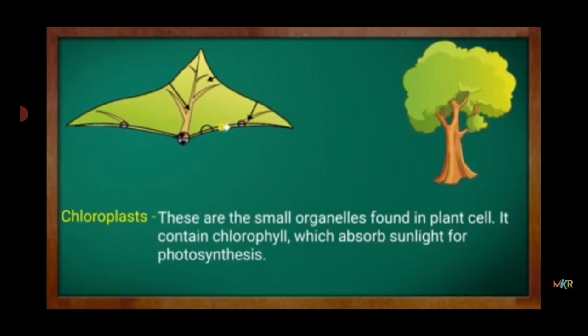Chloroplasts. These are the small organelles found in plant cells. They contain chlorophyll which absorbs sunlight for photosynthesis.